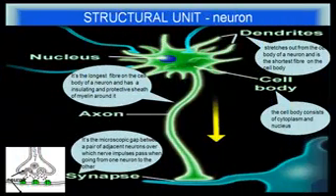Now, this is the structure of a neuron. It has a cell body. The cell body consists of cytoplasm and nucleus. Dendrites stretch out from the cell body of the neuron and is the shortest fiber on the cell body. The axon is the longest fiber on the cell body of a neuron and has an insulating and protective sheath of myelin around it. And a synapse. It is the microscopic gap between a pair of adjacent neurons over which nerve impulses pass when growing from one neuron to the other.